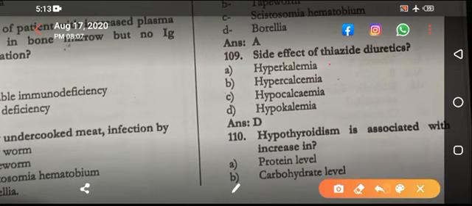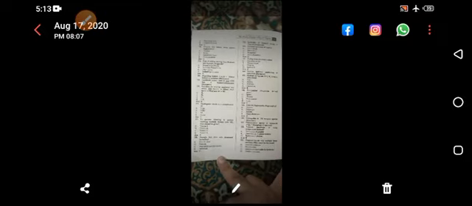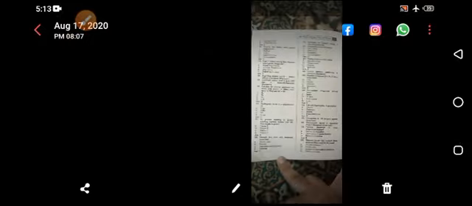But it also causes hypercalcemia, and it also causes poor glycemic control. It causes hyperuricemia. It causes hypertriglyceridemia. Hypothyroidism is associated with increase in. Now coming toward that, I think we are having 3 pages left.